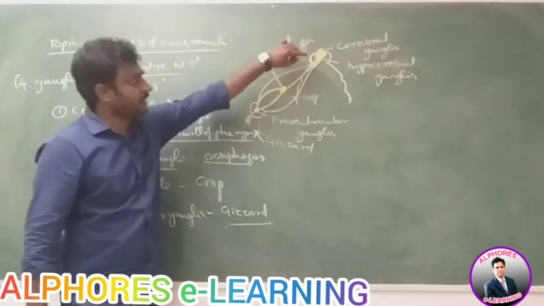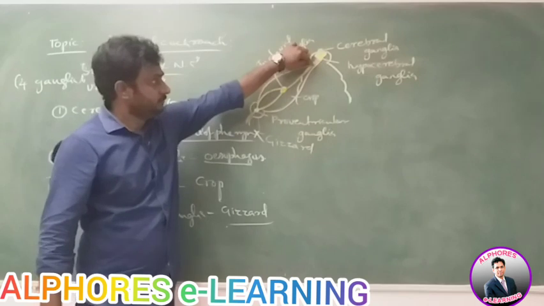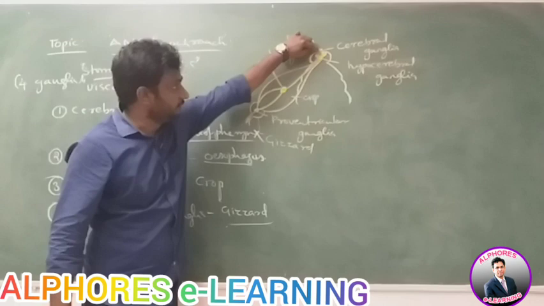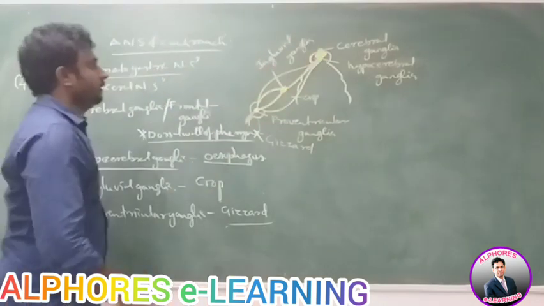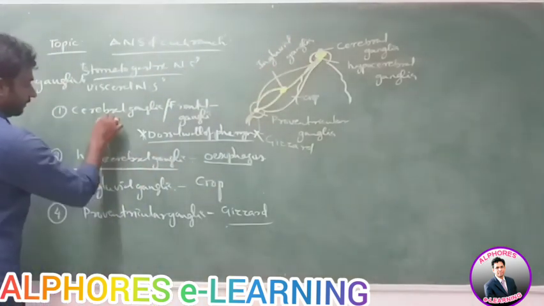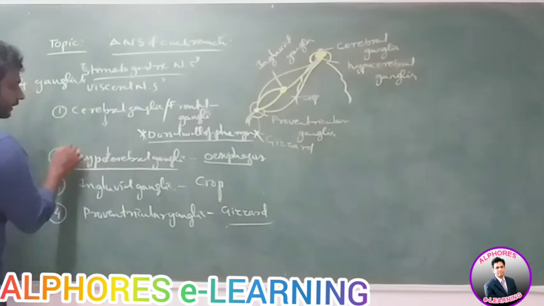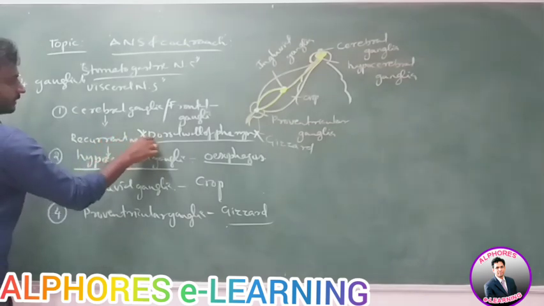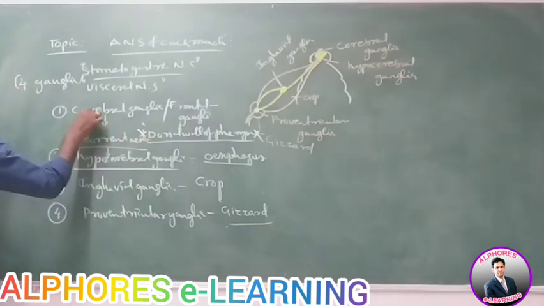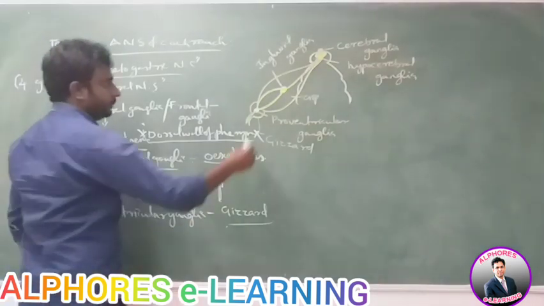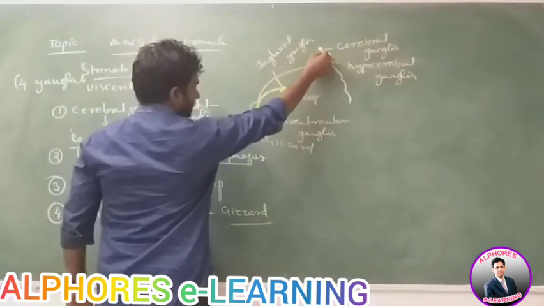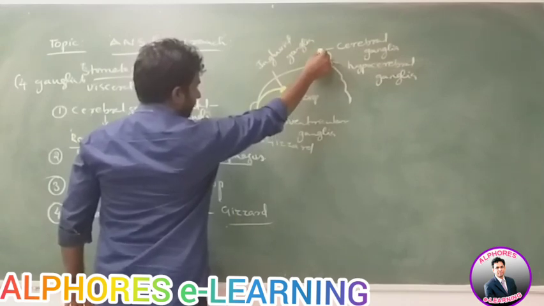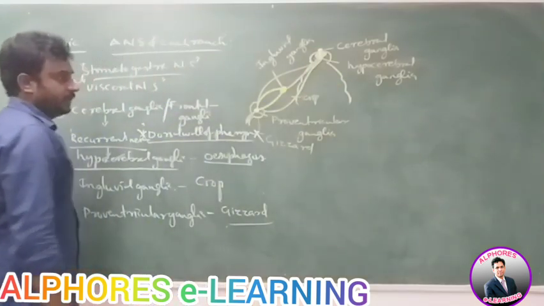These 4 ganglia are connected with each other. The first one, cerebral ganglia, is connected with the hypocerebral ganglia with the help of one nerve. The nerve which connects the cerebral ganglia with the hypocerebral ganglia is called recurrent nerve.